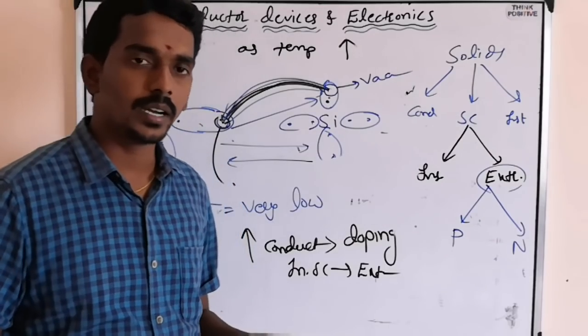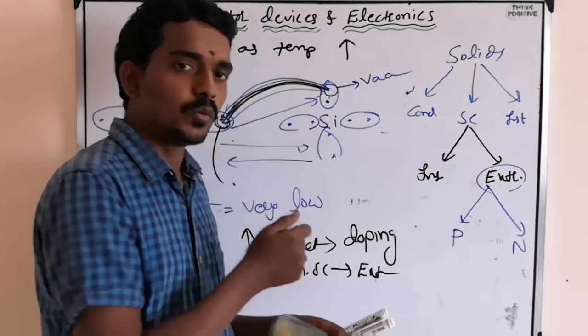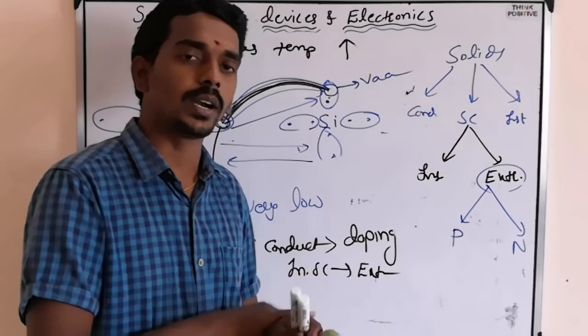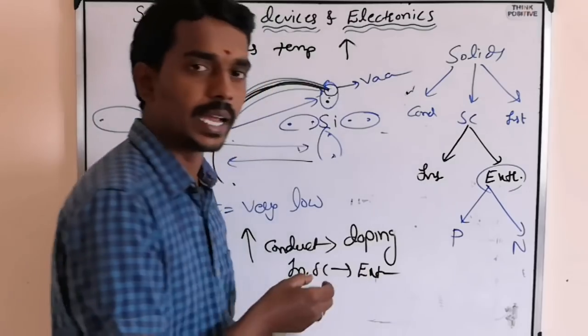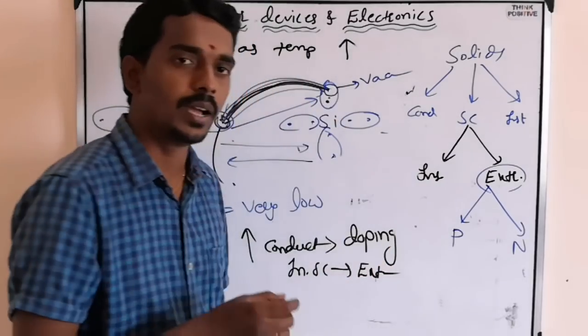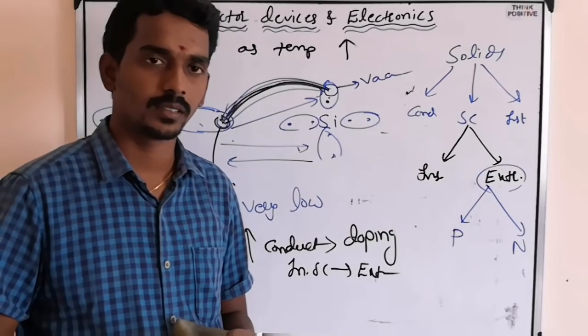But mainly what we have to understand is what to add, what happens if you add it, what the possibilities are, what to add to get P type, what to add to get N type, and what the difference is between P type and N type.